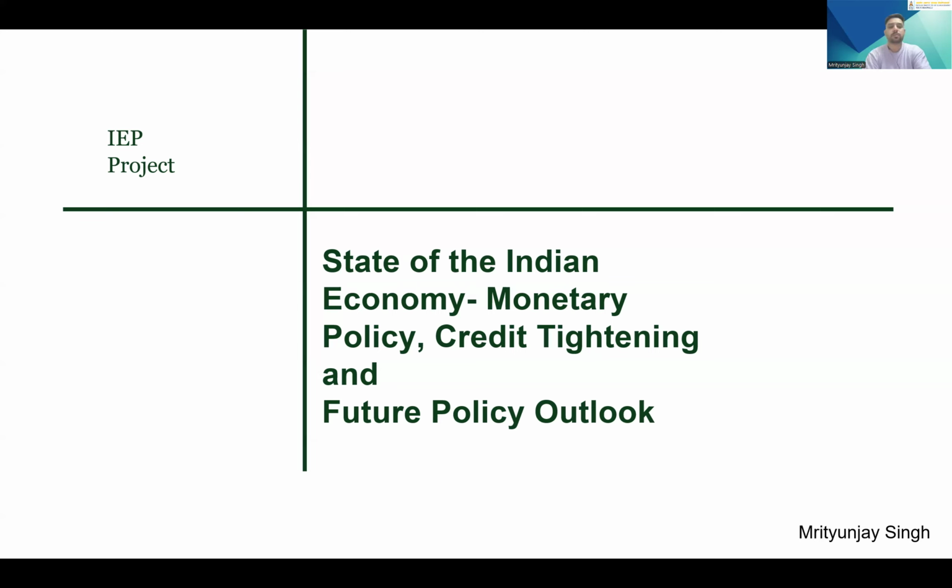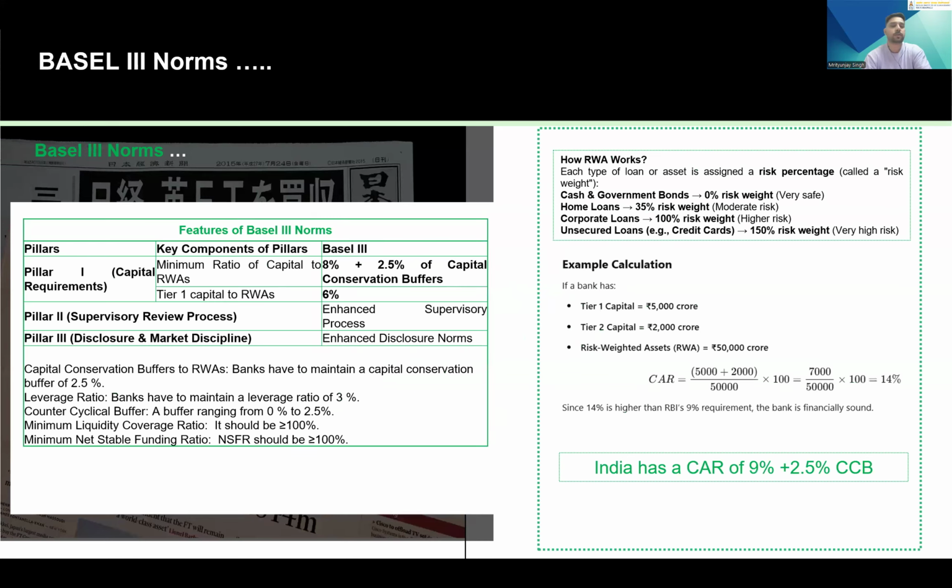economy. Now, before delving deep into credit tightening and monetary policy, let us first discuss some of the concepts that were taught in the class, and I want to elaborate on them further. So the first concept is the Basel III norms. What are the features of the Basel III norms? Basically, these are the norms that have been created by the Basel Committee on Banking Supervision, and they aim to strengthen the global banking system and promote financial stability.